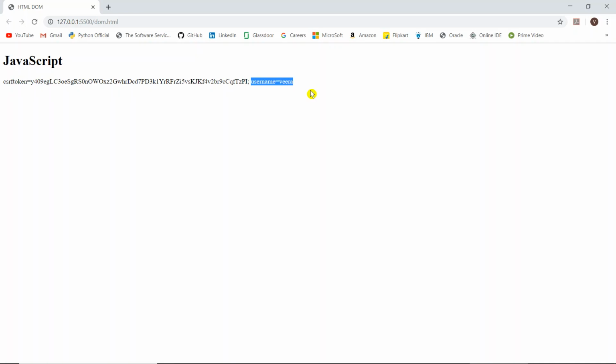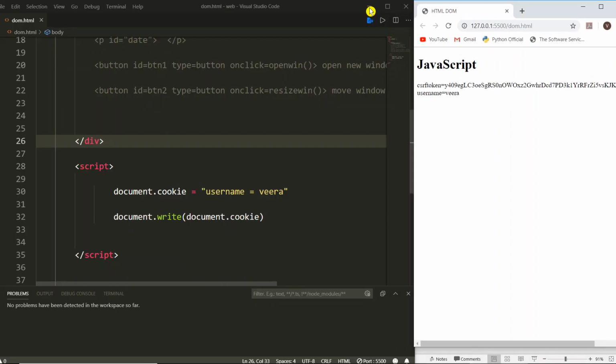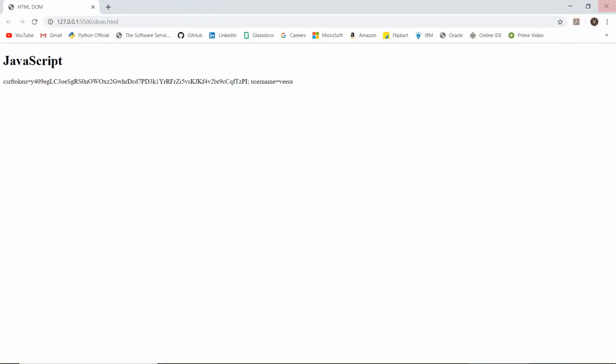This information will be sent along with the requested page, friends. And this information will stay until the browser is closed, the total browser. If I totally close this browser and then open it again, then this username is equal to Veera doesn't stay. That is the concept, friends.